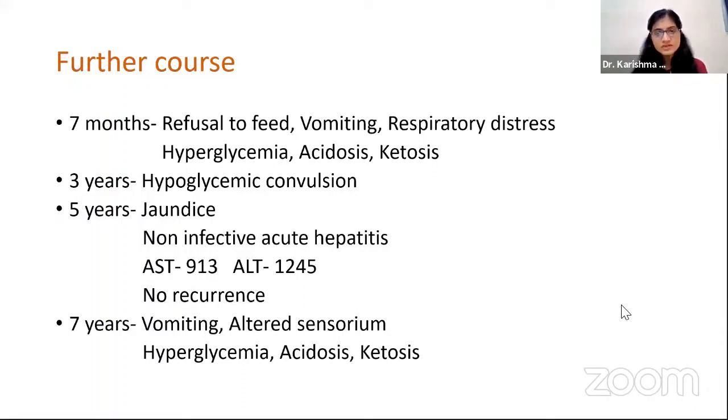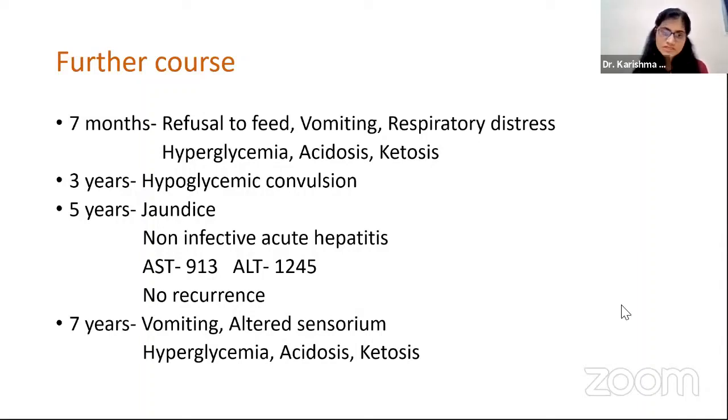At 3 years of age, he had presented with hypoglycemic convulsions requiring admission. At 5 years of age, this patient presented with jaundice without any other signs of acute liver failure. So viral markers were sent, which were negative, and AST and ALT, that is liver enzymes, were quite high. So it was a case of non-infective acute hepatitis. Supportive treatment was given. The patient recovered, and there was no recurrence further.